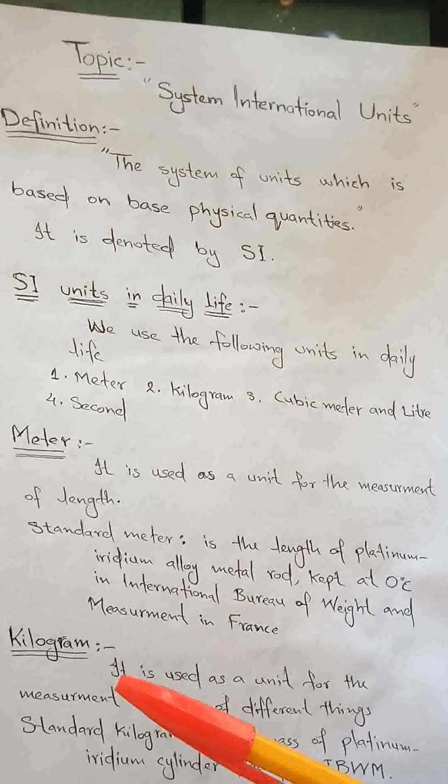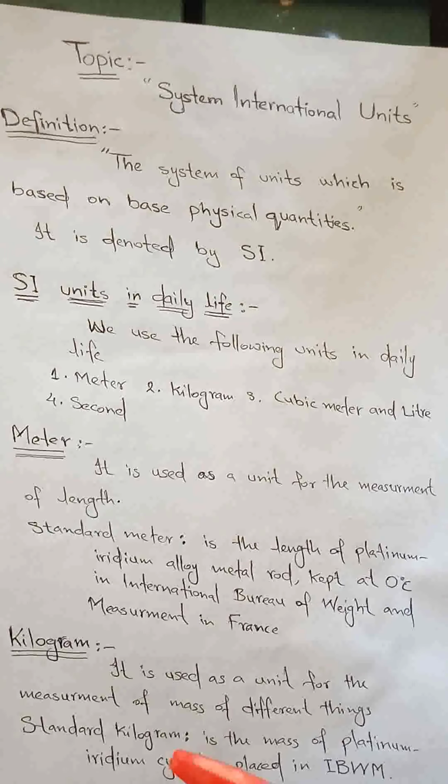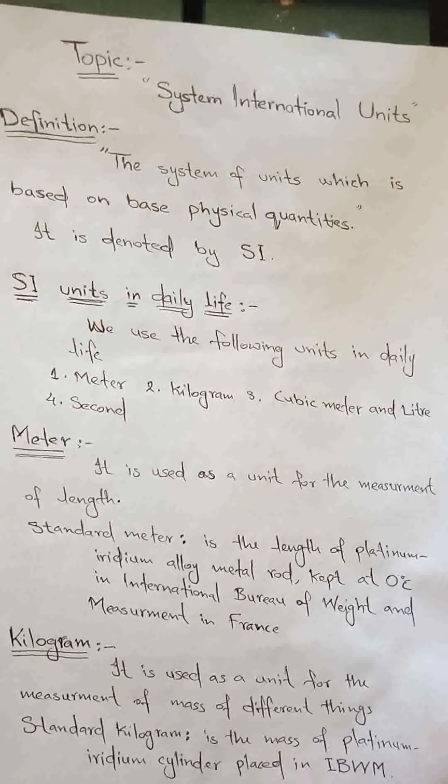Similarly, another unit that we use in our daily life is the kilogram. Kilogram is actually used to measure the mass of different things. And what is the standard kilogram? Standard kilogram is actually a platinum iridium rod which is placed in the IBWM. IBWM stands for the International Bureau of Weight and Measurement. Similarly, the standard kilogram figure is also given in your textbook.